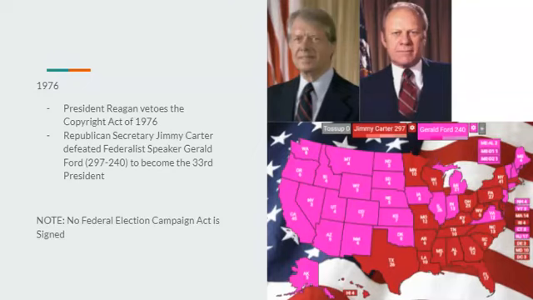So Republicans nominate Ronald Reagan's Agriculture Secretary, Jimmy Carter, who is very popular within the Reagan administration, and the Federalists nominate the current Speaker of the House, Gerald Ford. In this timeline, Gerald Ford would be pushed by the establishment to run, as he is one of the more prominent Federalists out there. But the election is pretty much a mirror of the election in our timeline, where Carter beats Gerald Ford by winning fewer states to become the 33rd President of the United States.